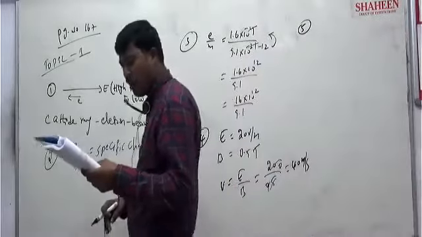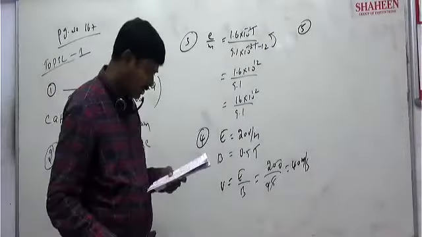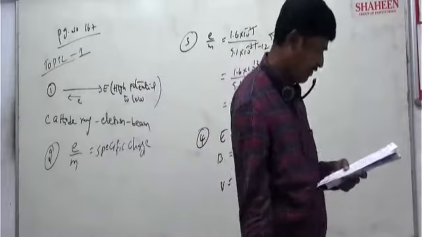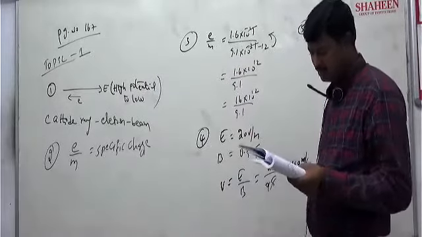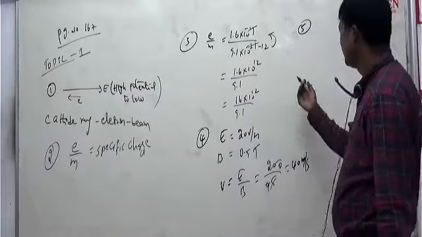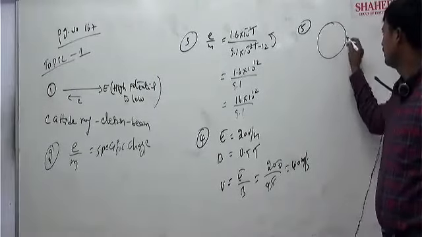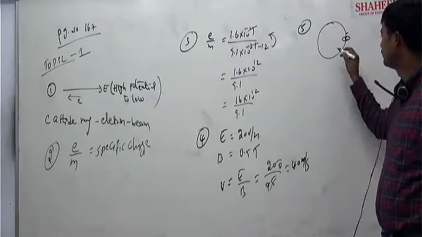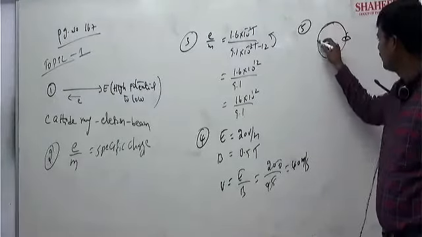The radius of orbital electron in hydrogen atom is 0.5 angstrom. The speed of the electron is given. Then the current in the loop due to motion of the electron is. Radius is given. Charge of electron is given. Look here, just general concept only. See, in a circular orbit, an electron is moving here. This electron will cross this point when it is going like this with the radius r.